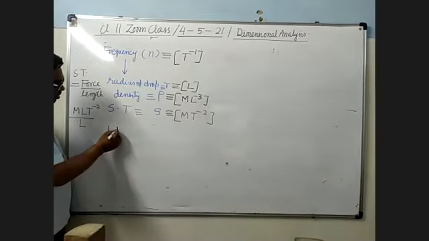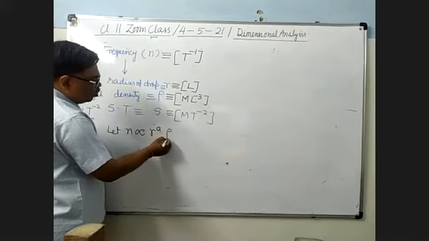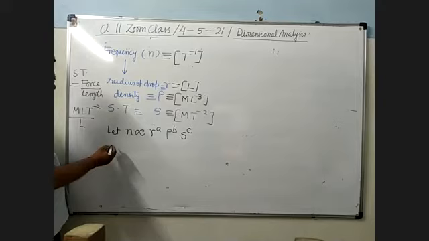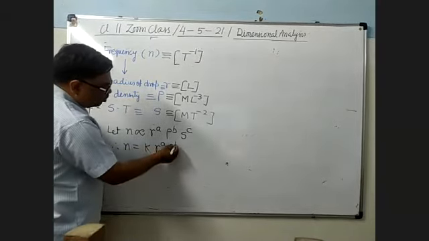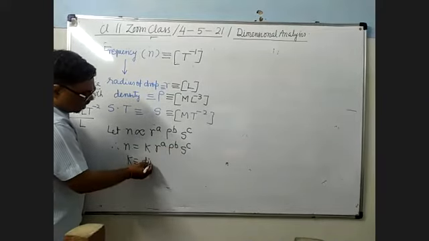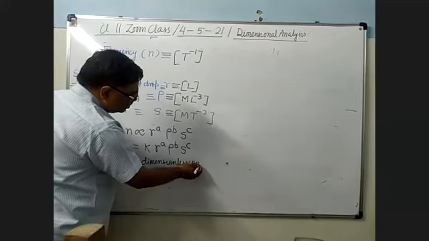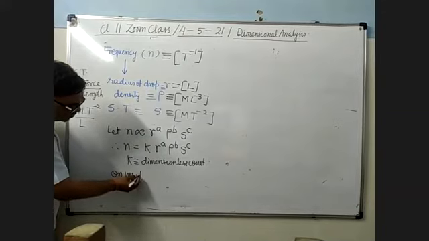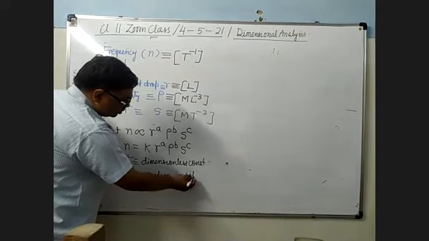Let n be proportional to r to the power a, rho to the power b, S to the power c. Therefore, n equals k r to the power a, rho to the power b, S to the power c. K is what? Dimensionless constant. Now, writing dimensions on both sides.